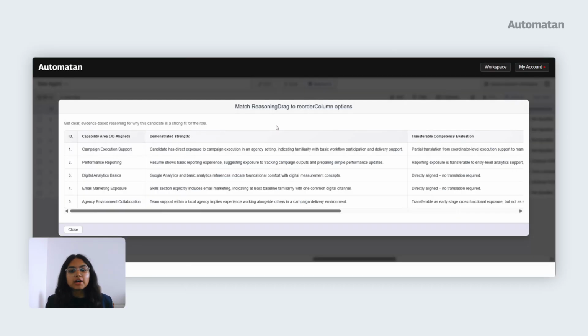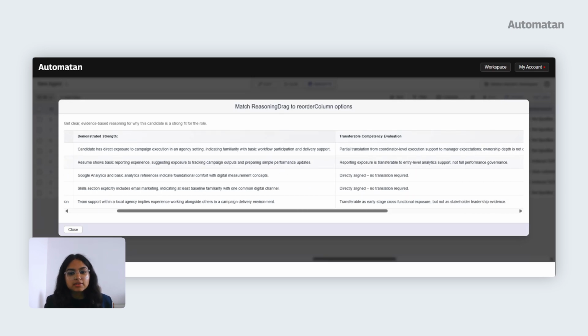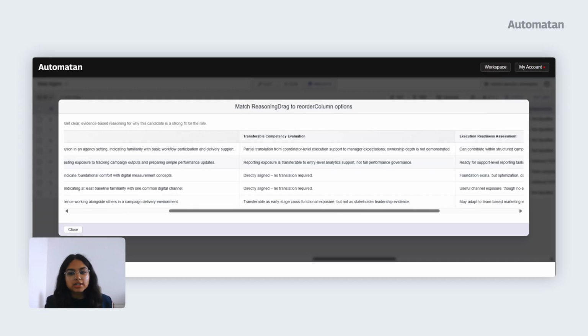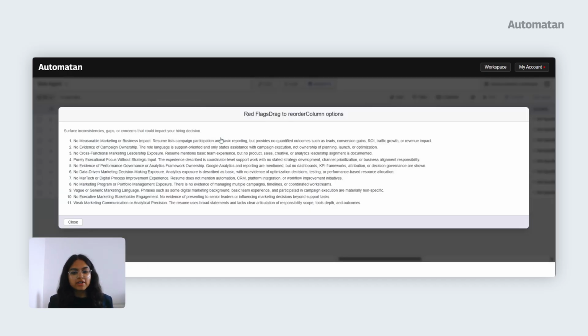Apart from that, you have the match and mismatch reasoning. The match reasoning gives you a clear evidence based reasoning for why this candidate is a strong fit for the role. It has also highlighted the transferable competency evaluation and execution readiness assessment. There is a very interesting insight called red flags. It surfaces inconsistencies, gaps, or concerns that could impact your hiring decision.